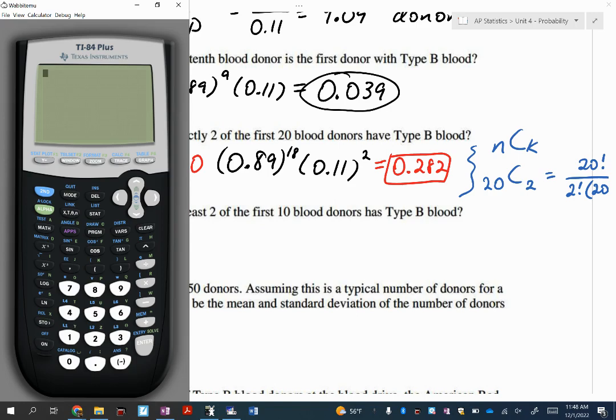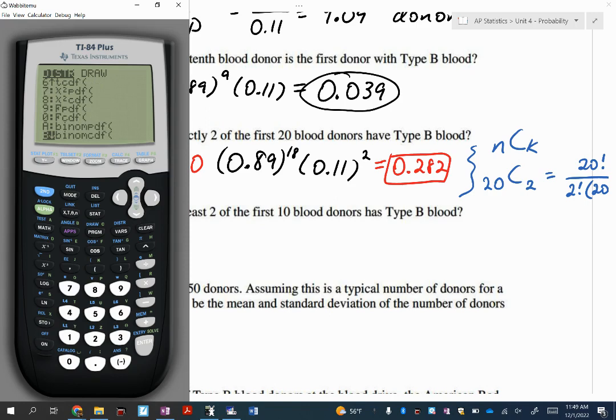Right here where it says VARs, the blue one is distributions. Scroll down until you see A and B. A and B both say binom, which stands for binomial.